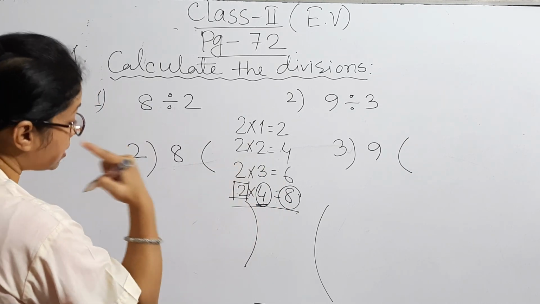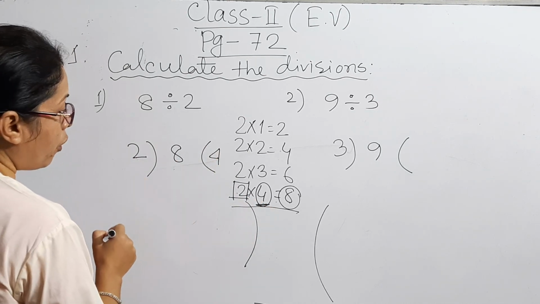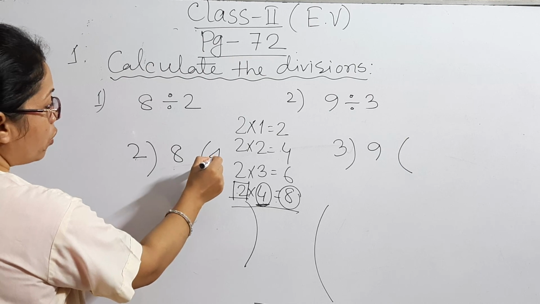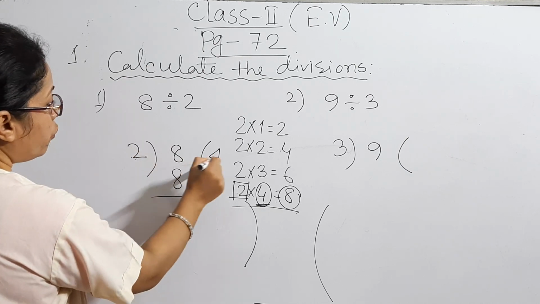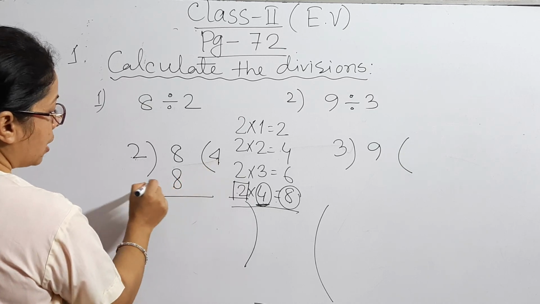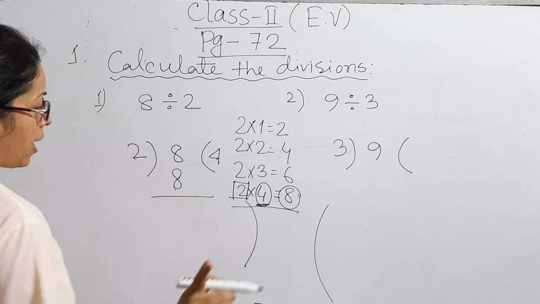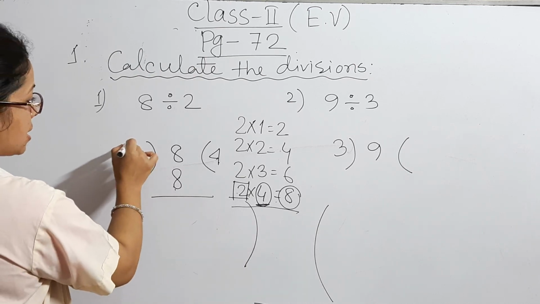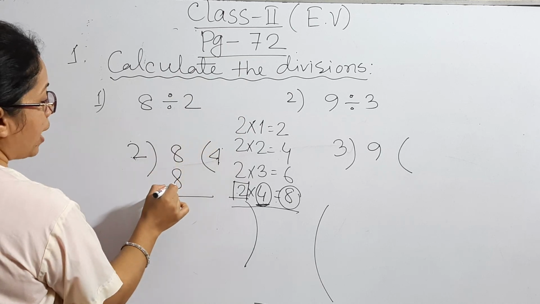Okay, dear students, that is 4. The quotient will be 4. 2 4s are 8. Again students, 2 4s are 8. Clear? That is this and this. If you multiply, then you will get this.